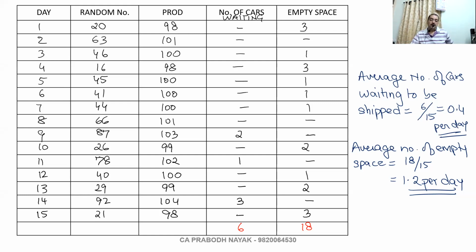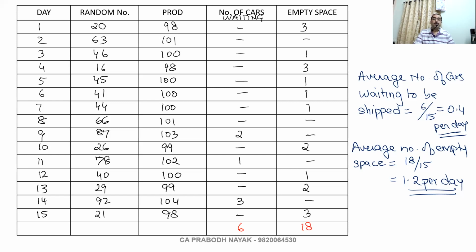Okay. Now let us take, in relation to this only, what type of other problems can come? See, I can ask you to calculate. This was one variety of question. Now I can ask you to calculate profit, average profit or average cost, depending upon what data is here. How to calculate average profit?